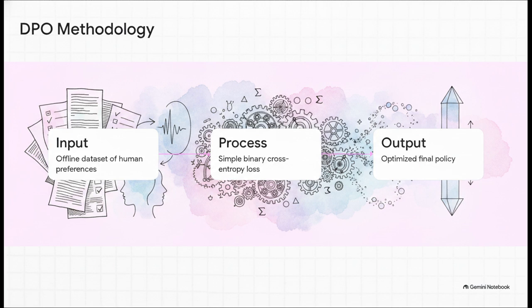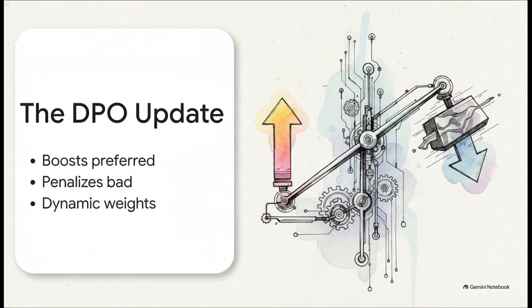And step 3 is the output. You get your optimized final policy. There's no generating new text during training, no separate reward model network, just a clean, straight line to the goal. The really crucial part is what's happening during that process step.